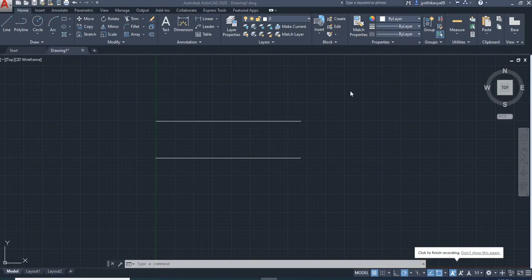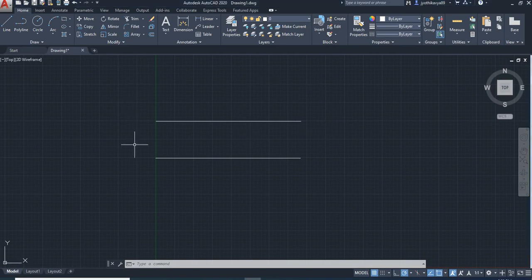Previously, we had discussed how to draw a line. So we have two bare lines here and we don't have any details of it. So we'll add a dimension detail to this bare line. So how to add it?